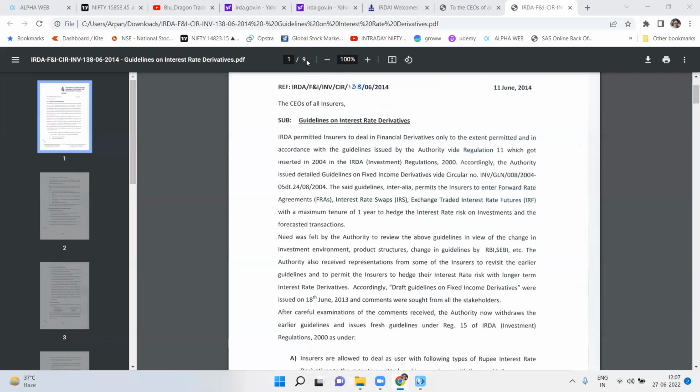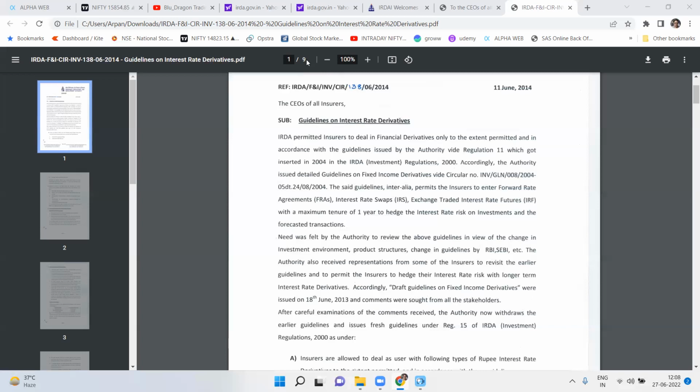You might have reserved or discounted your liability at 8%, then you need to change your assumption, or you also need to think whether it is a long term or a short term. So then there is a mismatch, right? The liability would be more or less, the asset would be more, something like that will happen. So that's why a decline in interest rate is a risk, especially because Indian insurers like non-participating products,